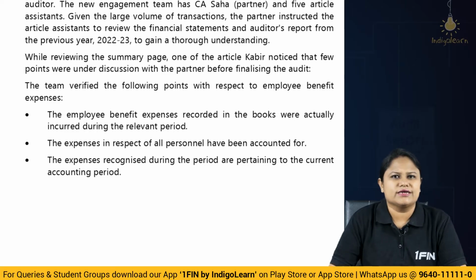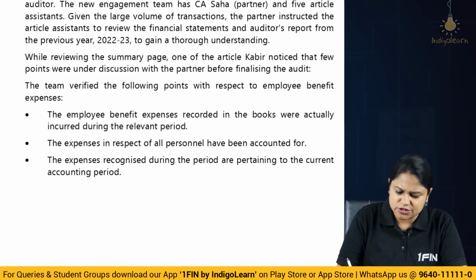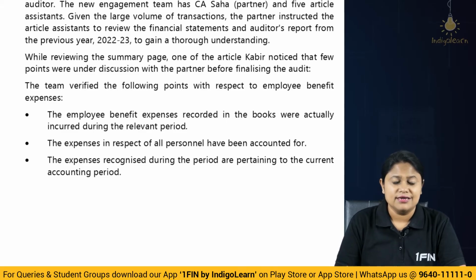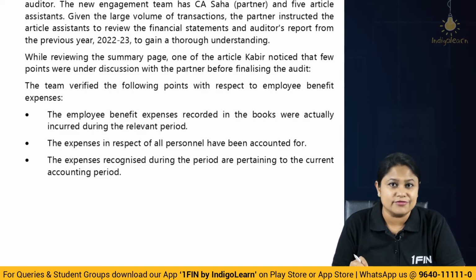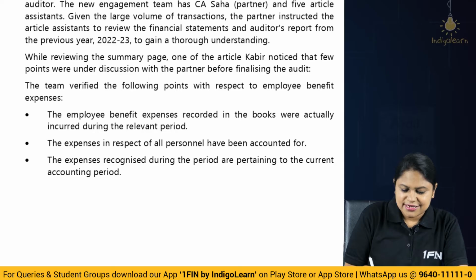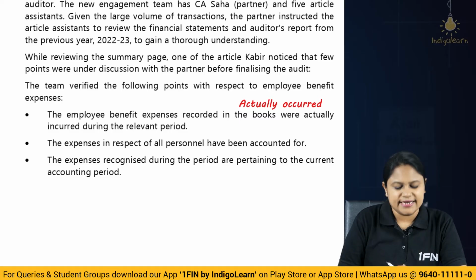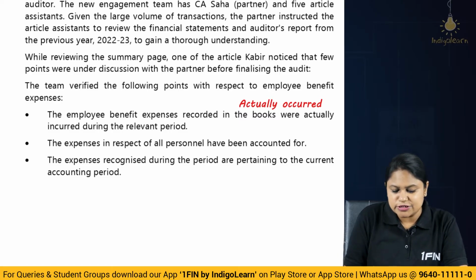If you look at all this language, don't you think it is going to be a question based on assertions for sure? Because when you study the audit of items of financial statements, we discuss the concept of assertions. And at that time we understand that when you talk about assertions for P&L account items and balance sheet, there are some key assertions that we have to validate, we have to verify. So here look at this. When you talk about recorded in the books as actually incurred, it means whether they have actually occurred. Correct? Then expenses in respect of personnel have been accounted for, all, means what? Completeness.